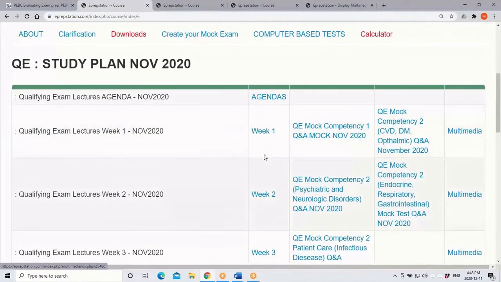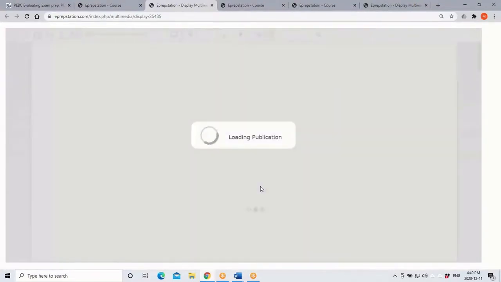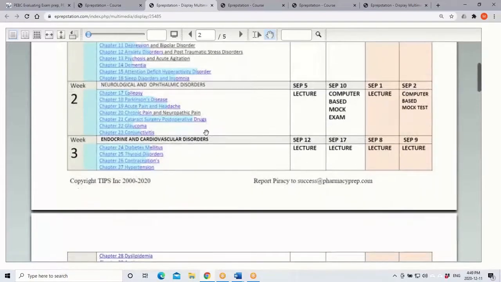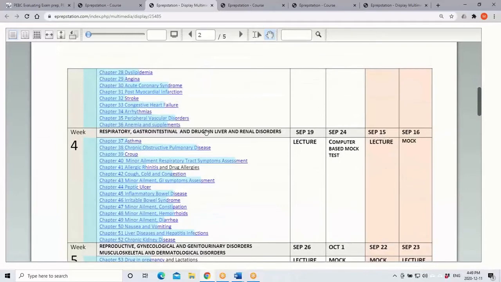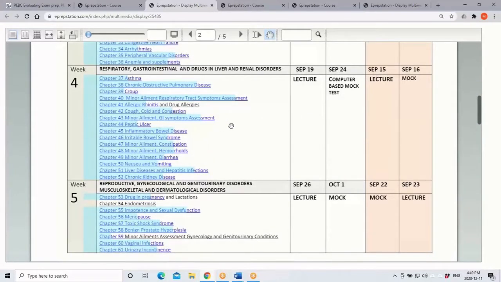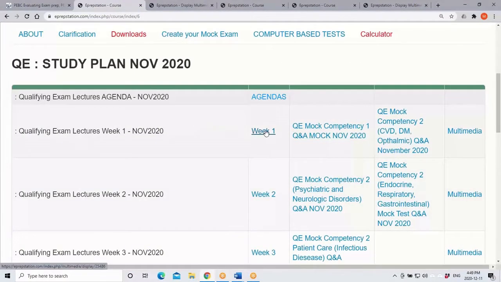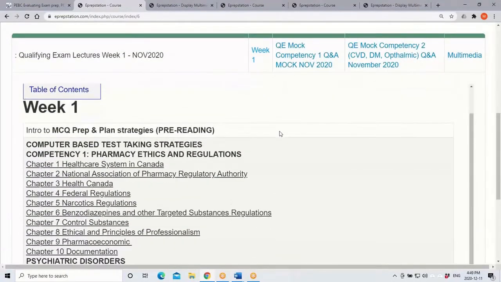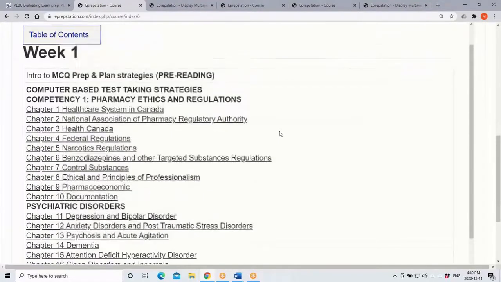In the study plan, basically you get the complete agenda. The agenda has all the topics that will be lectured in the preparation course, on a weekly basis, and what topics will be covered is presented here in the agenda. You can find the complete topic details for the whole preparation course, and you can also click on the agenda on a weekly basis to see what topic will be lectured.